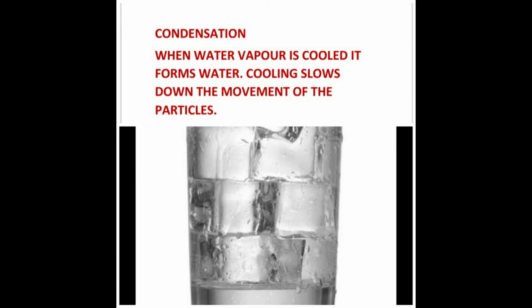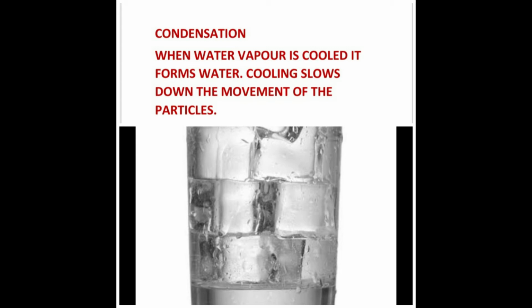Water droplets are formed when water vapor in the air cools and changes into water when it touches the cold surface of the glass. Yes, children, listen carefully. Right?